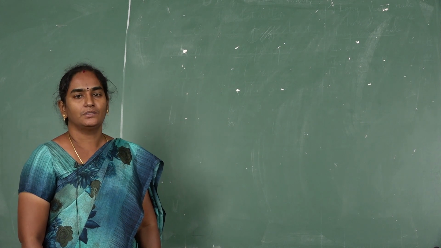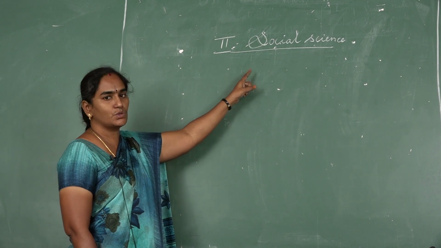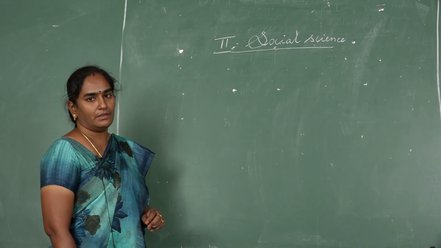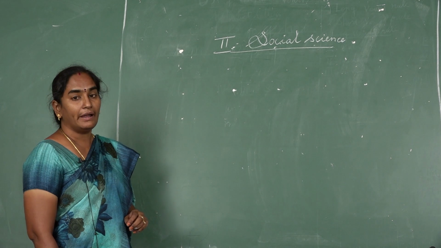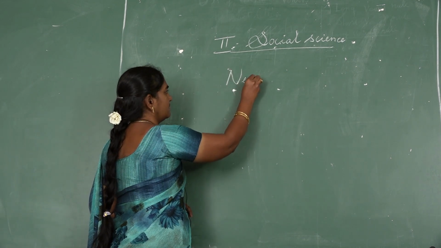Thank you. Today, we are going to teach second standard social science class. Our first lesson is neighborhood.